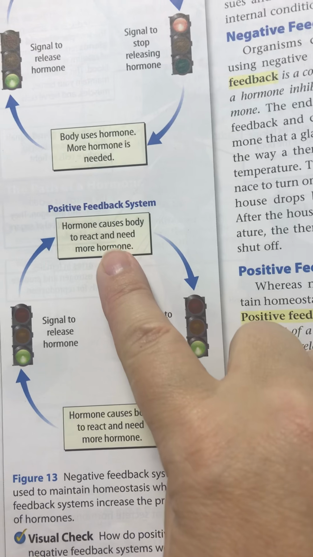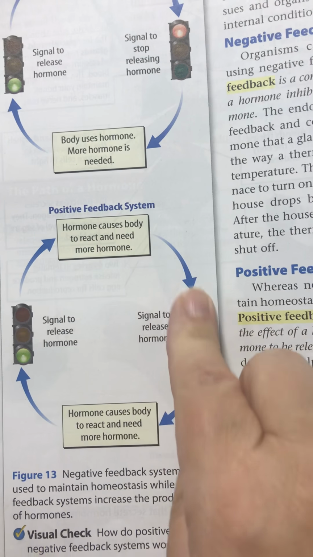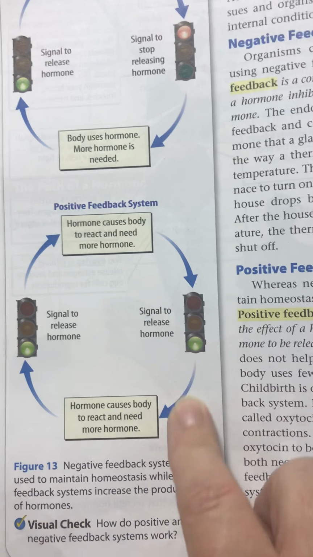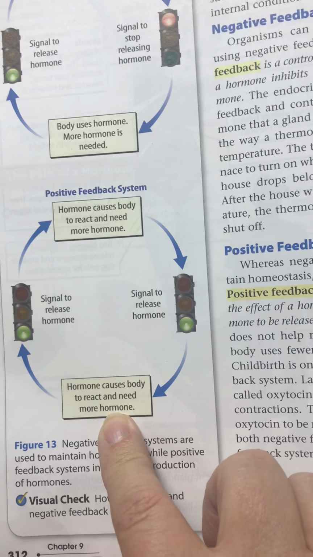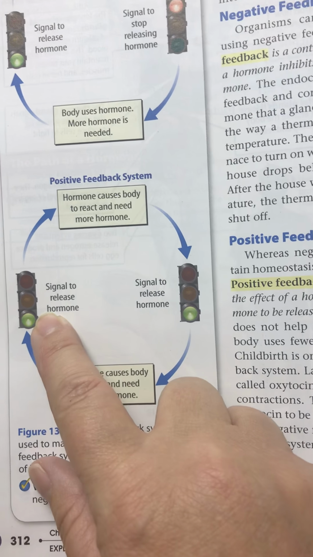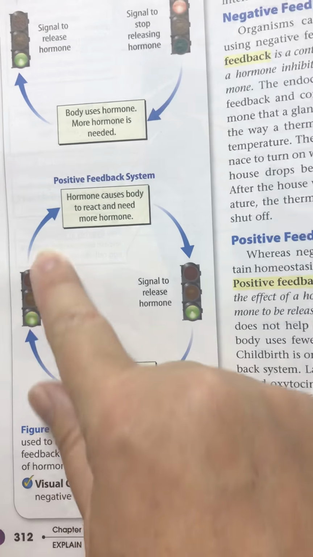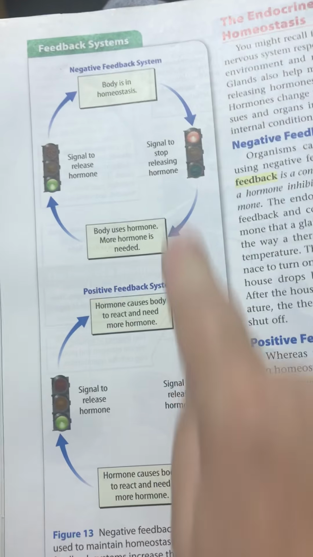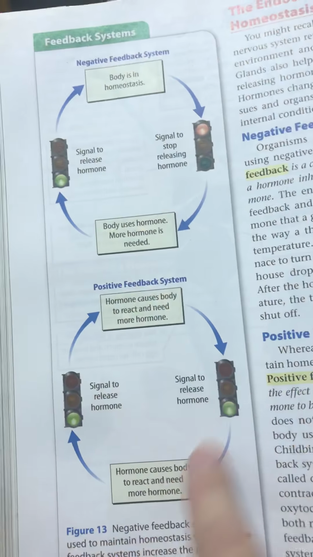Positive feedback. Hormone causes body to react and need more hormone, so the signal to release more hormones is green. The hormone causes the body to react and need more hormone, and it signals it to release more. So it's a continuous cycle. This is positive. Notice how this is red light, green light. This is green, green.